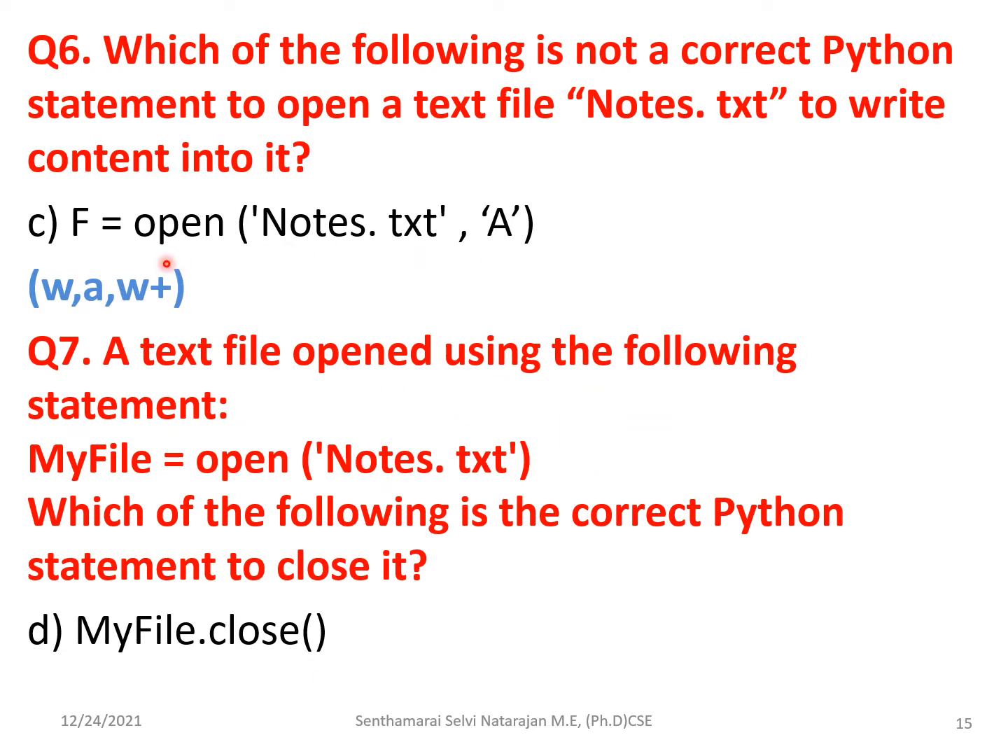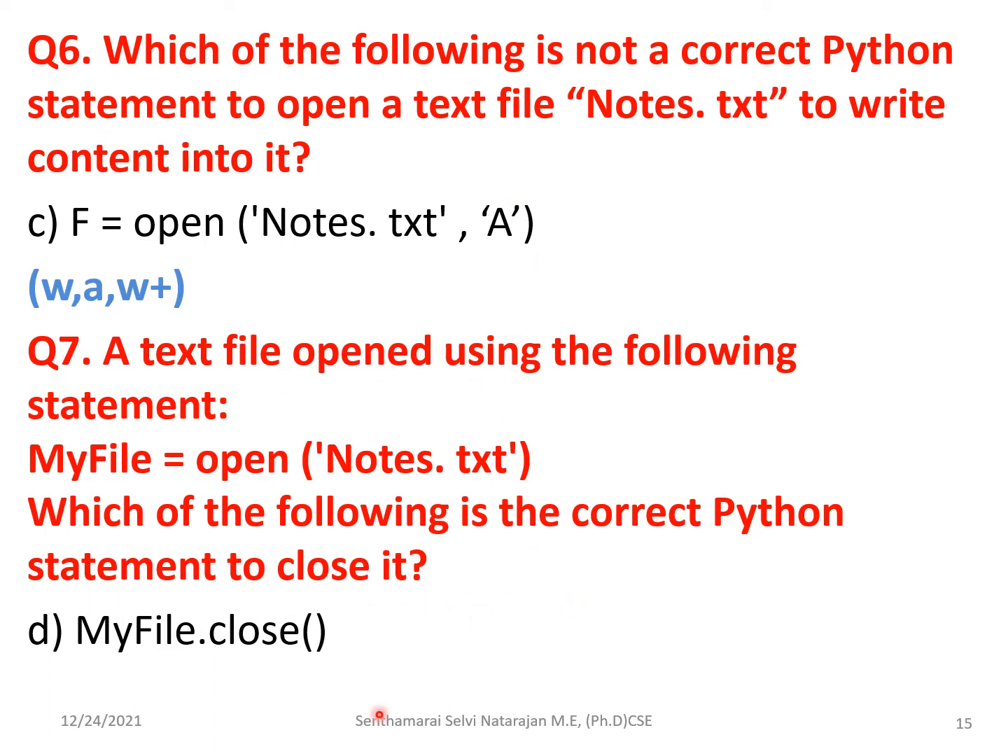Then the sixth question, again they are asking for an incorrect statement to write the content into it. They have given w, a, and w plus. All these options are correct, but here they have given a with a capital letter A, that is uppercase. I have already said that the mode should be represented in lowercase letters. So this is the incorrect statement.